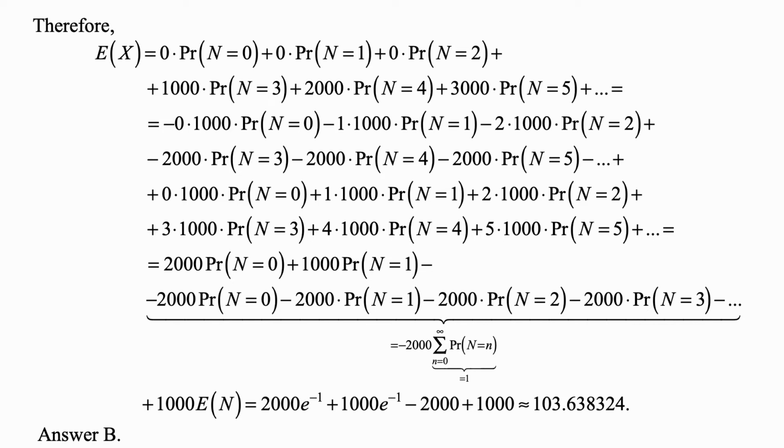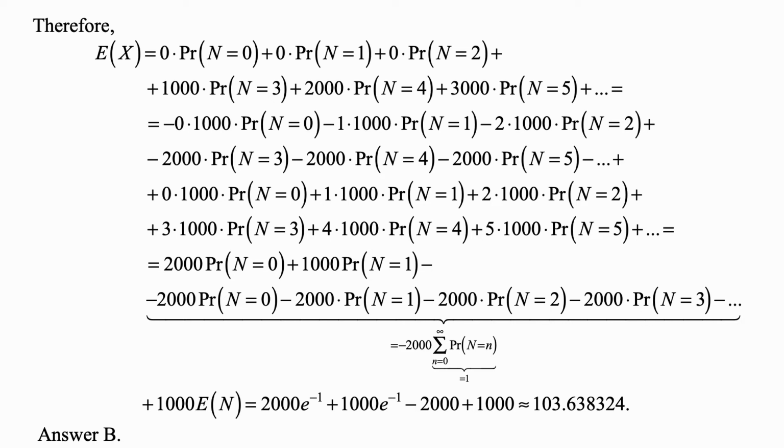So I'm a bit far from it because I have the probability that N is 3 multiplied by 1,000, not by 3,000. So 2,000 is missing. But for the next one, it's the same. 2,000 is missing. 2,000 is multiplied by the probability that N is 4, and 3,000 is multiplied by.